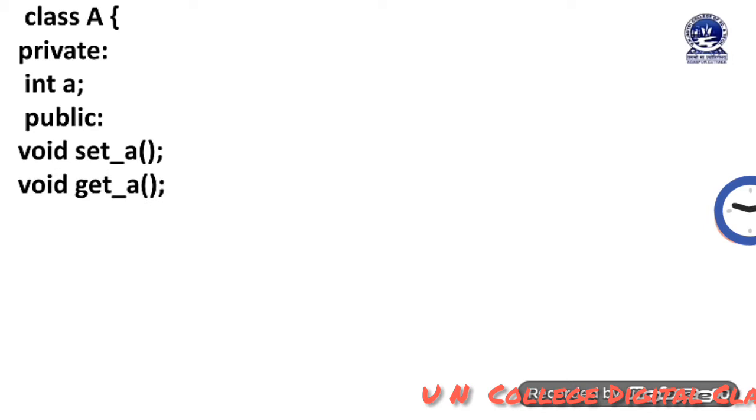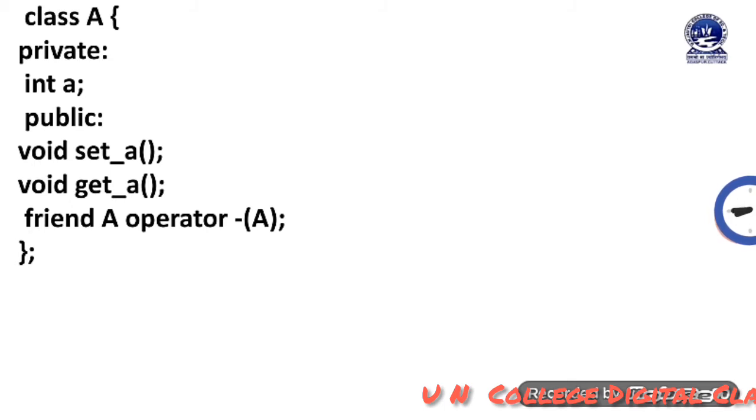Here the program is class A. Inside class A, in the private section, I have used one int variable a. In the public part I have used a member method void set_a, and another method, void get_a. Void set_a is used to set or initialize the value of the variable a, and void get_a is used to get the value back.